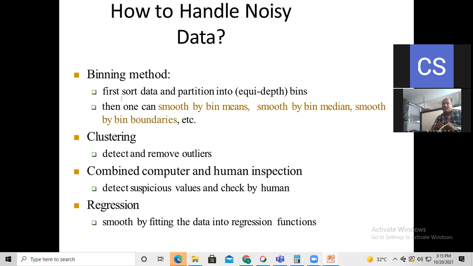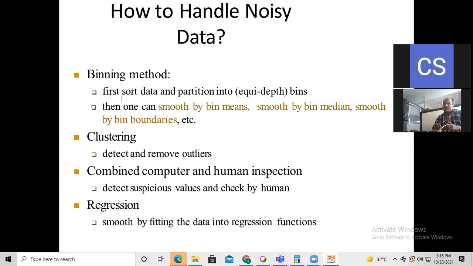And the last one is regression. So regression is nothing but smoothing by fitting the data into regression functions. So what are those binning methods? What is clustering? What is the combined computer and human inspection? And what is regression? In detail we are going to see in the next slides. Just remember this one: there are a total of 4 methods for handling the noisy data here.